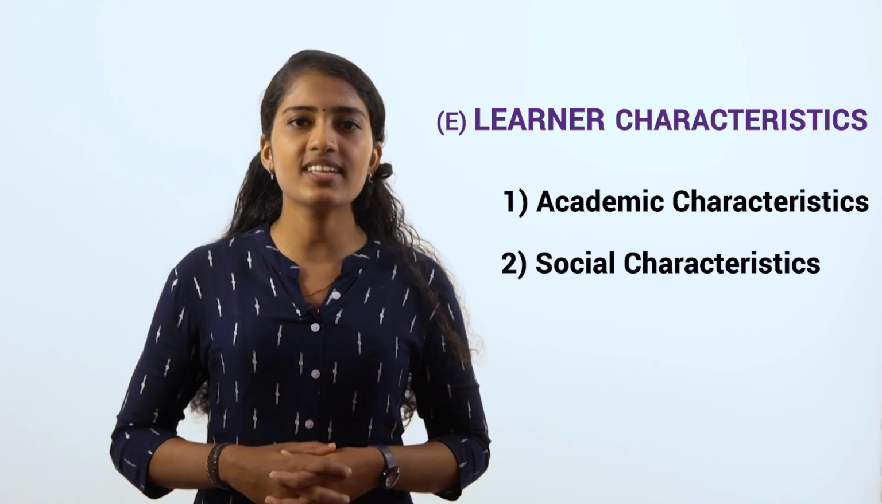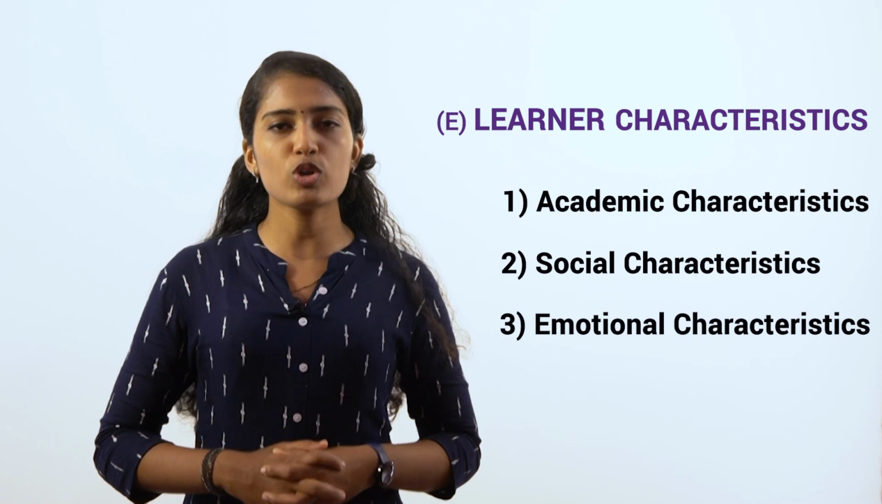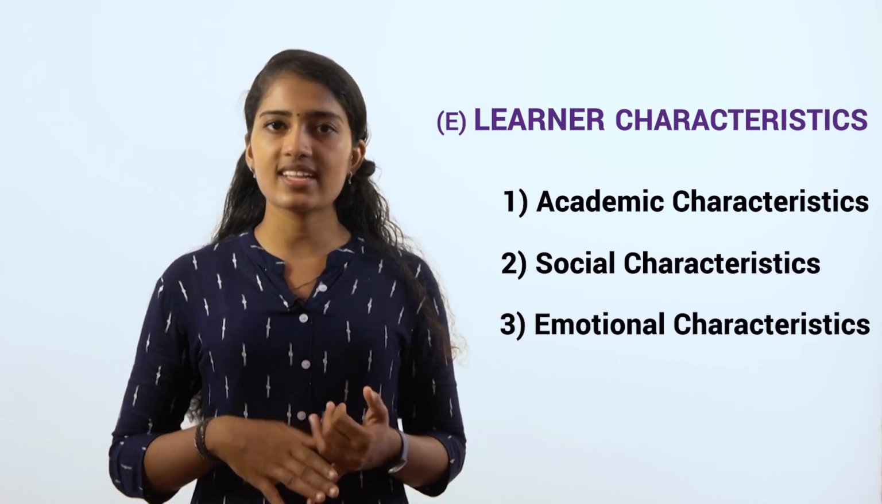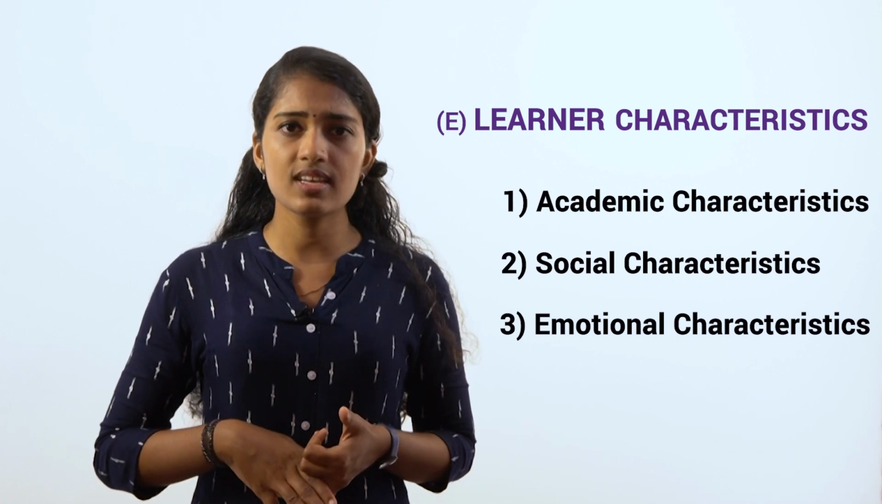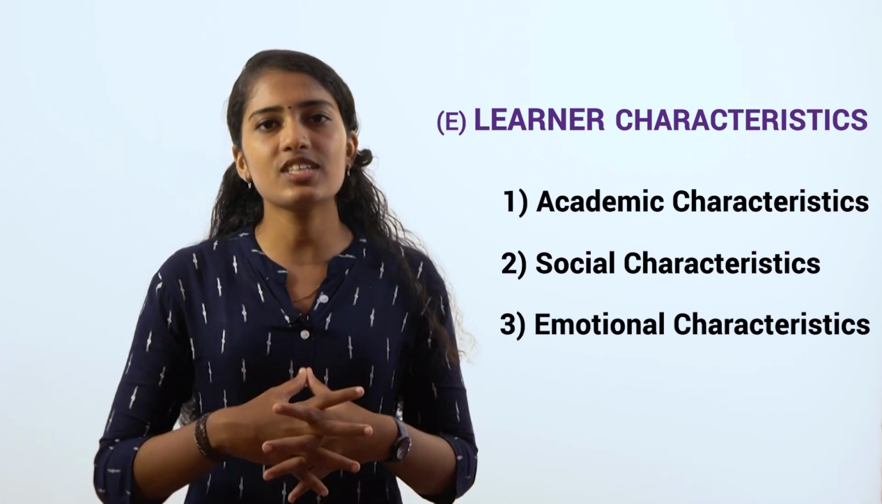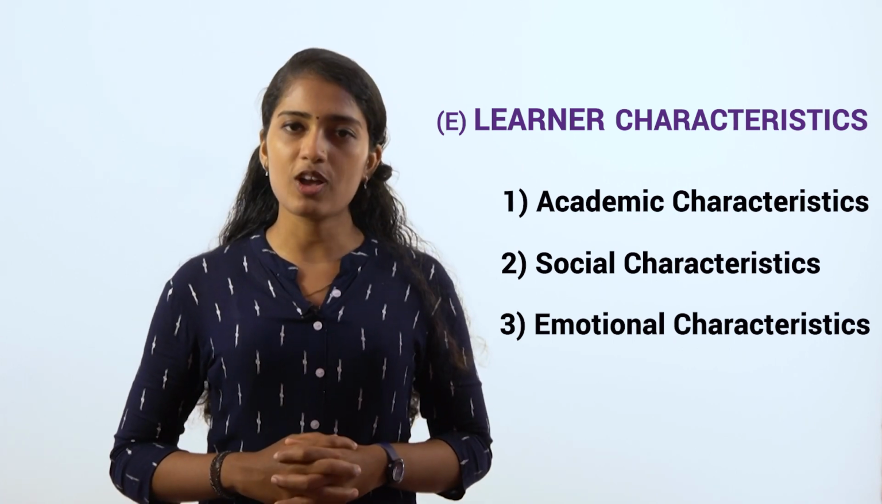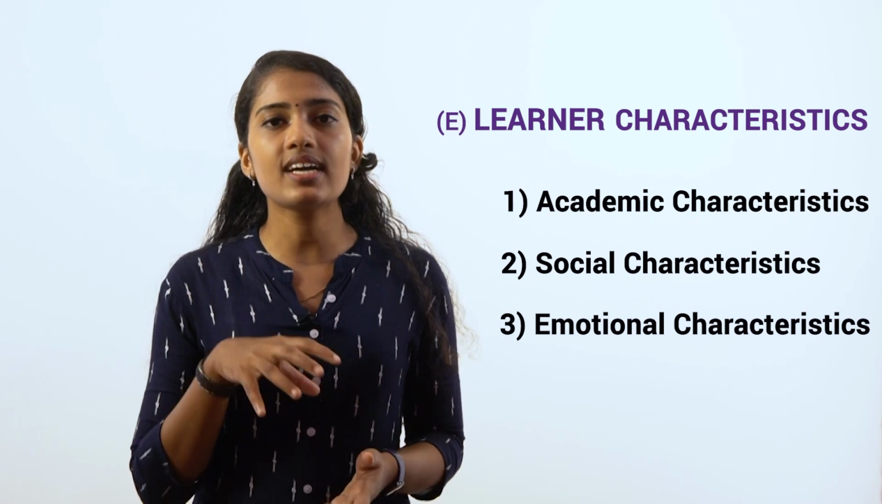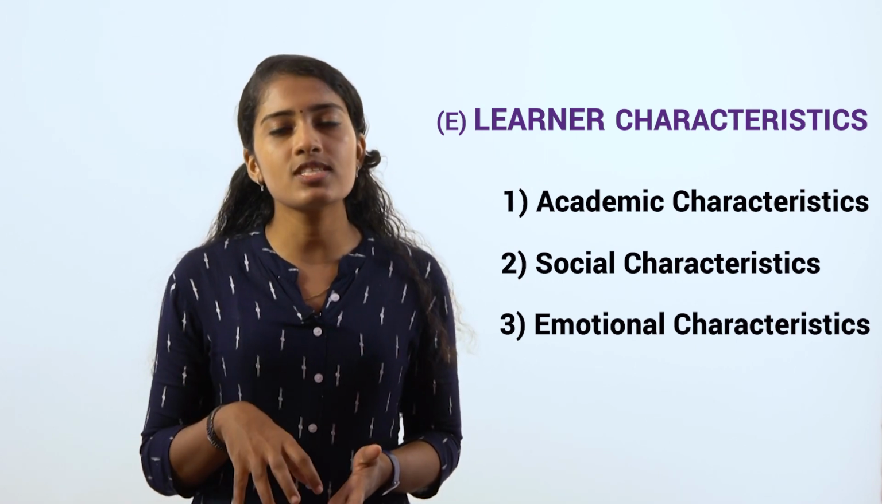The next important learner characteristic is the emotional characteristic. Emotional characteristics include the anxiety level, the inhibitions, the concern about self-image, self-consciousness, etc. of the learner. This is also very important because the components that we have just mentioned before need to be in the correct ratio for the learning process to be effective.